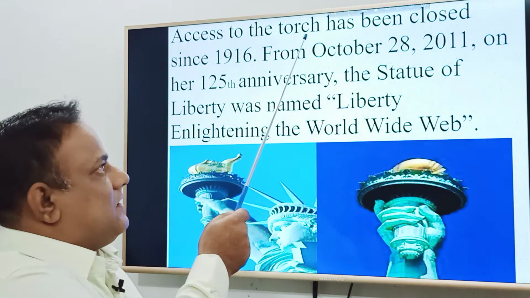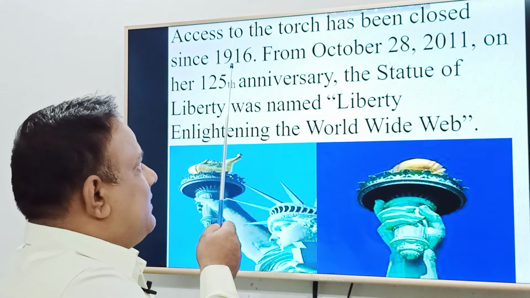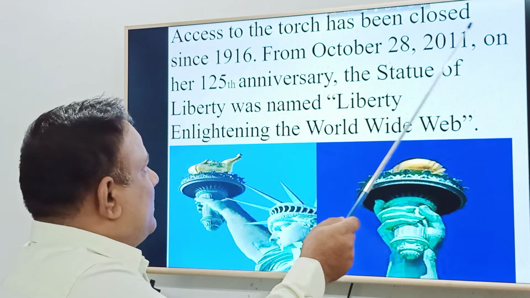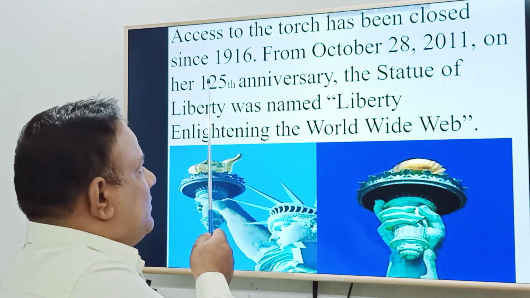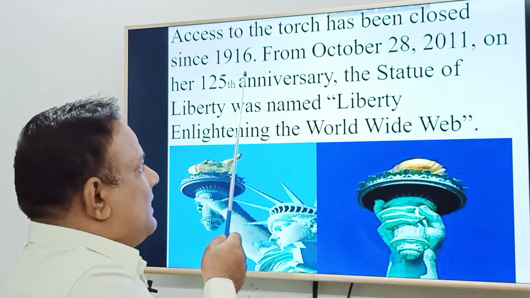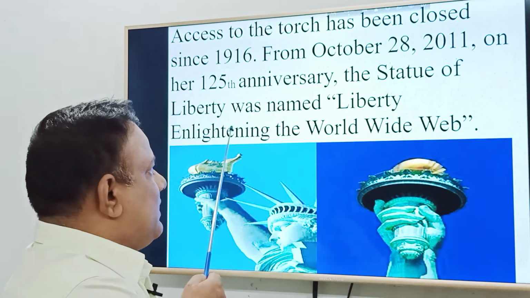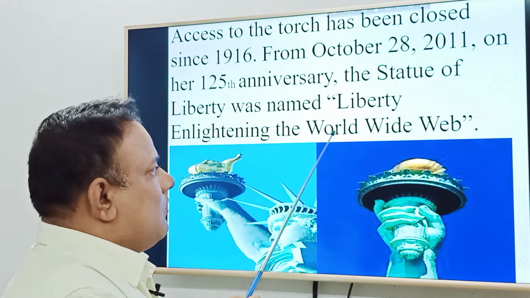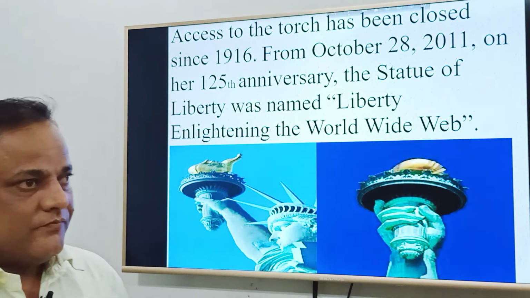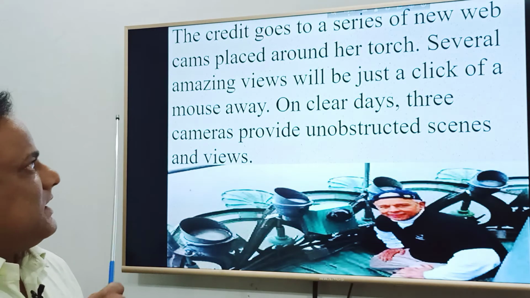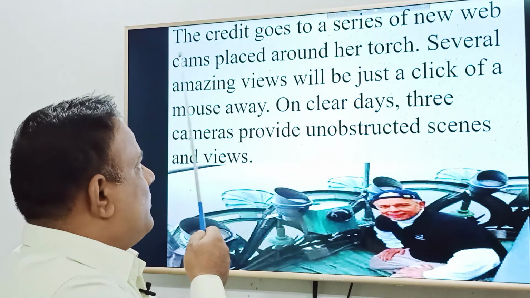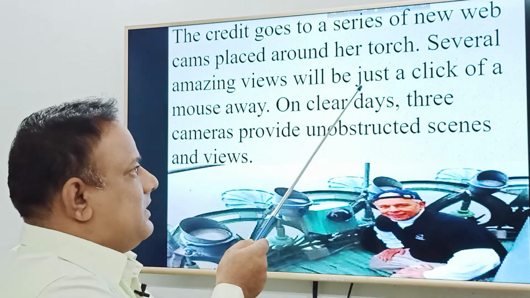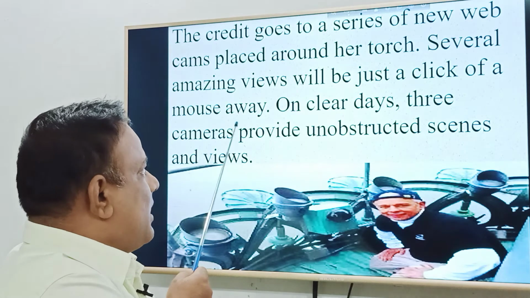Access to the torch has been closed since 1916. From October 18, 2011, on her 125th anniversary, the Statue of Liberty was named Liberty, Enlightening the World Wide Web. The credit goes to a series of new webcams placed around her torch.